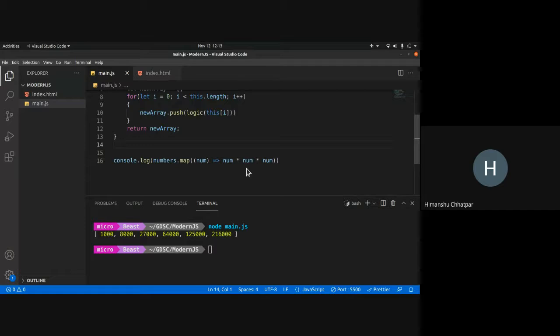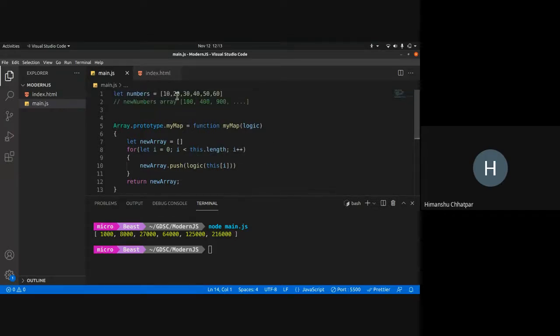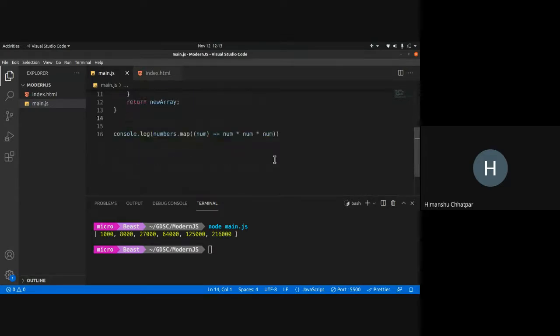Map iterates through all of these and maps every element. So 10 is mapped to 1000, 20 is mapped to 20 into 20 into 20, whatever that is. Now, after mapping all of these, they are returned in an array. So this is exactly what map does.